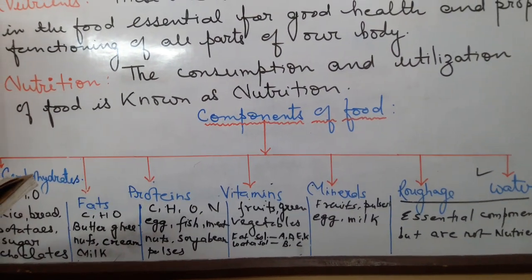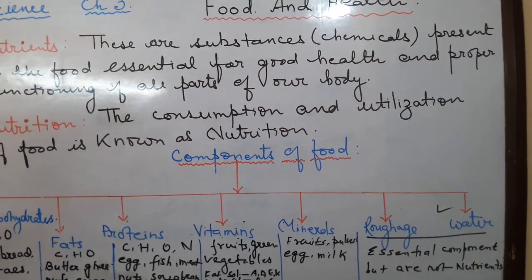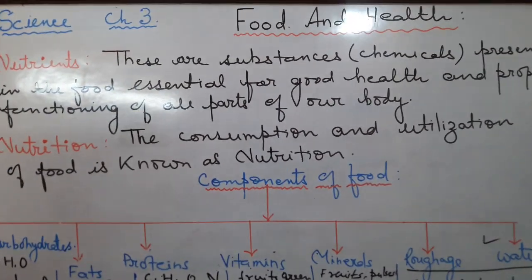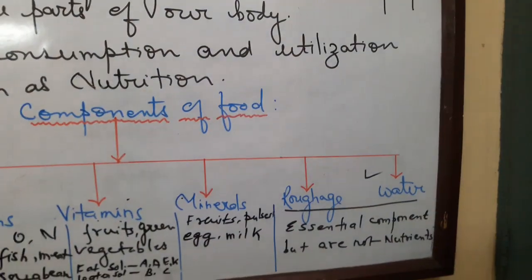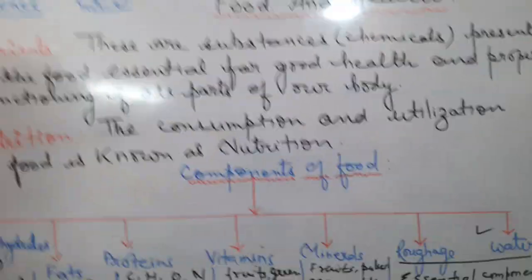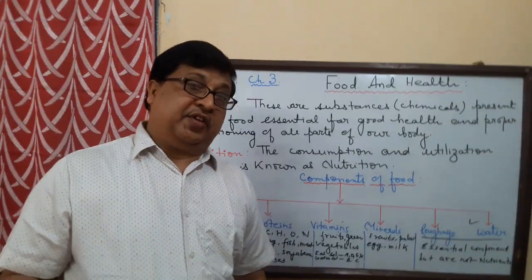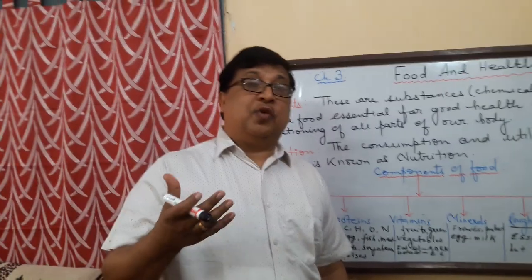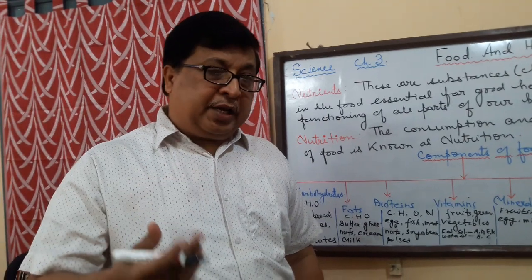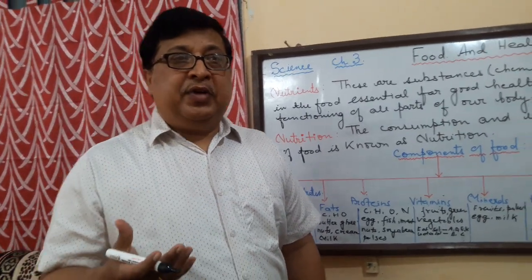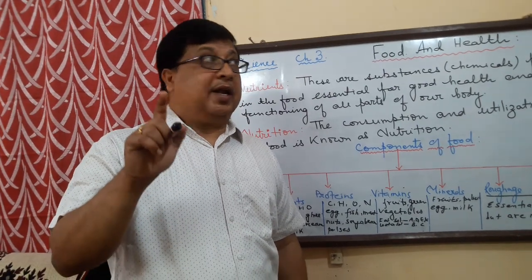Water keeps our body soft and helps in body movement. Water keeps the body cool and at a normal temperature. Of course, loss of water can be dangerous. We say that loss of water is called dehydration. You must have seen that during acute vomiting or diarrhea, we lose a lot of water. So what do we take? We take ORS.